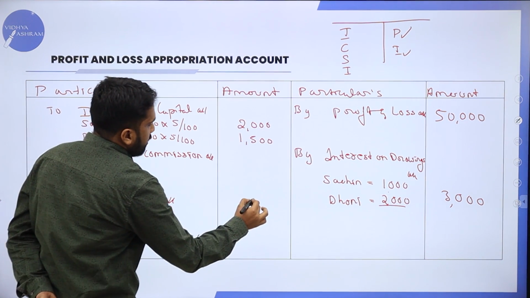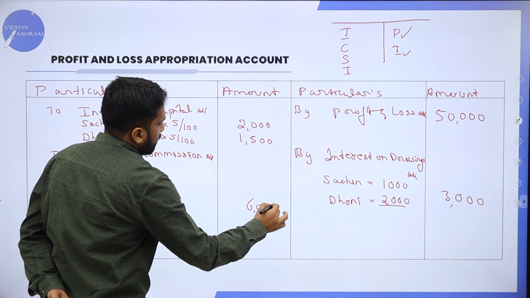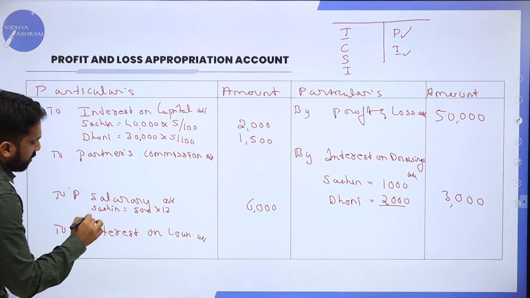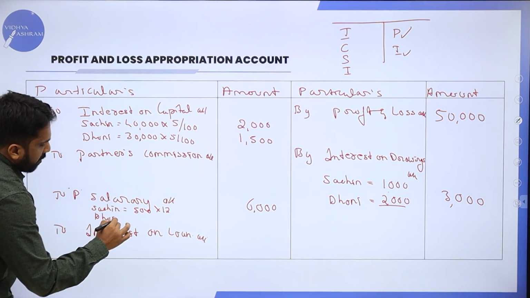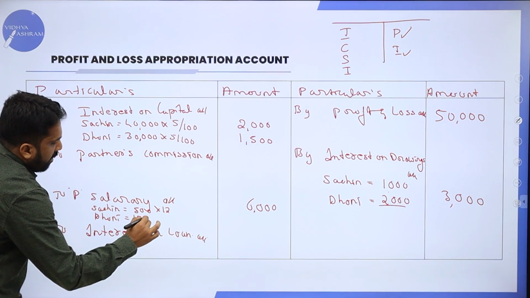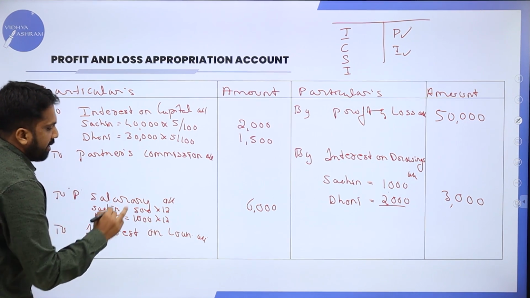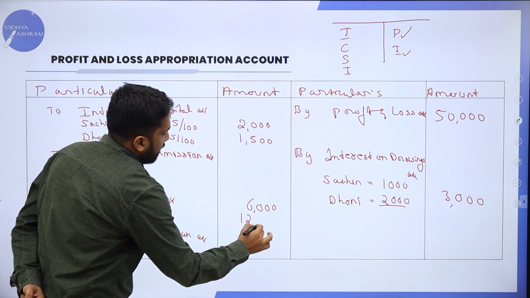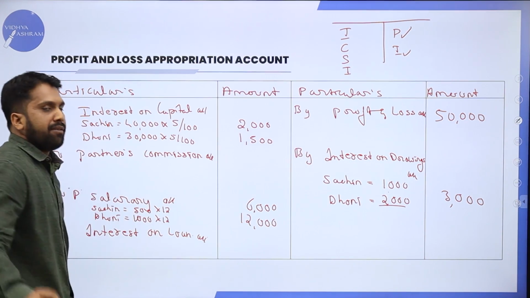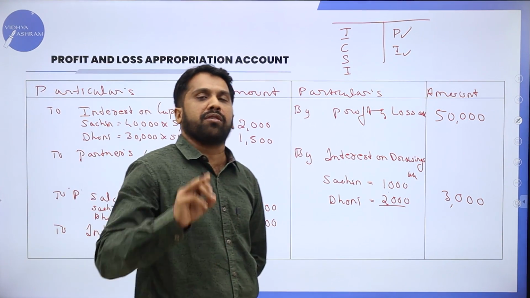How much is it? 6,000. Now, second person Dhoni, it is 1,000 multiplied with 12. It is how much? 12,000.